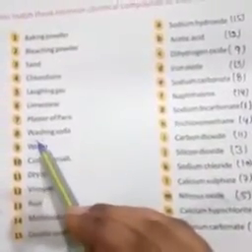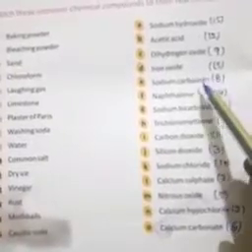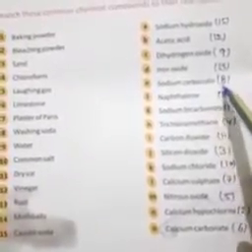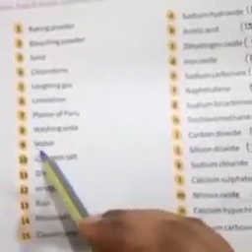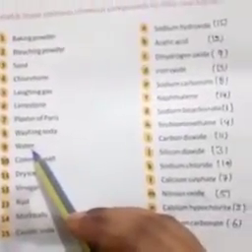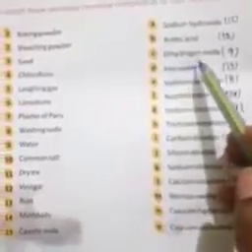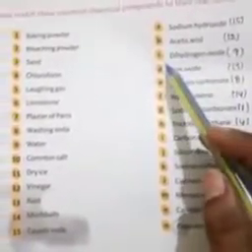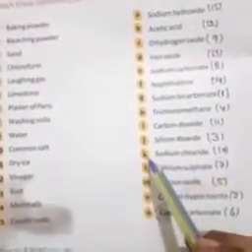Number 8, washing soda, sodium carbonate. Mention 8 in front of E. Number 9, water, dihydrogen oxide. Mention 9 in front of C. Number 10, common salt, sodium chloride. Mention 10 in front of K.